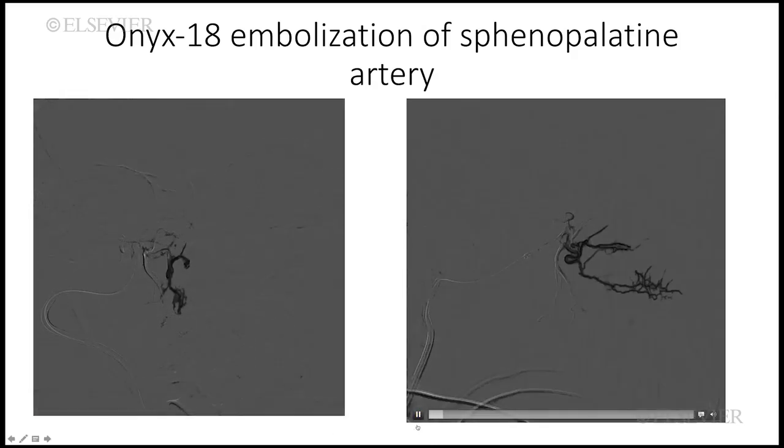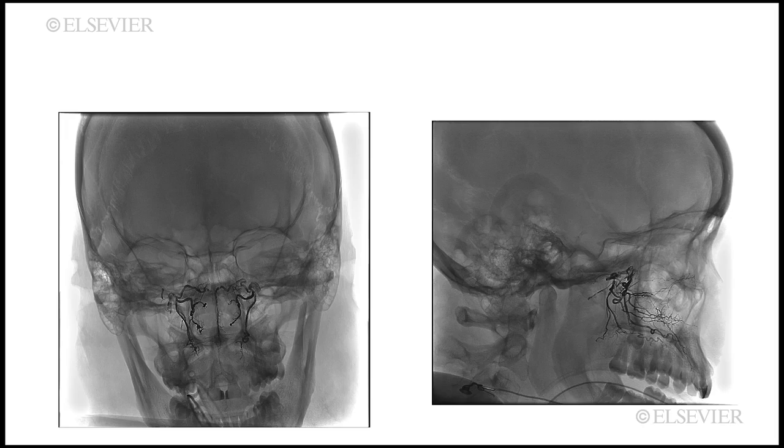We then proceed with embolization of the right sphenopalatine artery. The balloon is inflated. We perform Onyx 18 embolization of the right sphenopalatine artery. The balloon is subsequently deflated and the microcatheter is removed. The procedure is repeated on the left side.